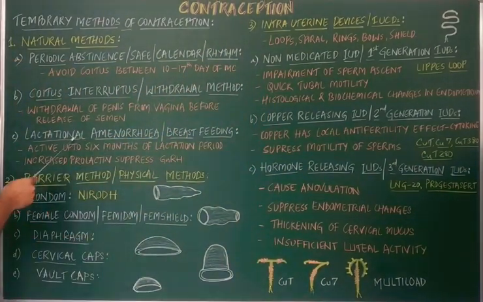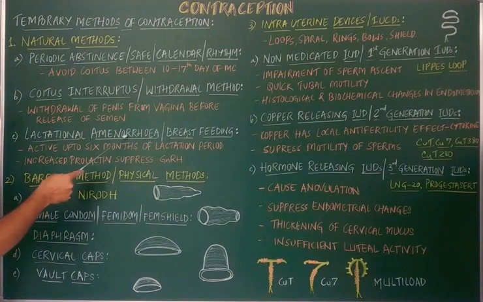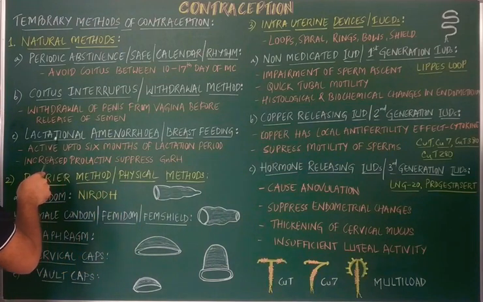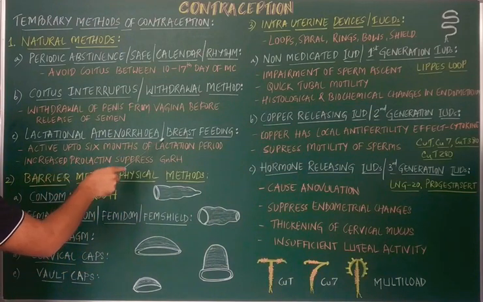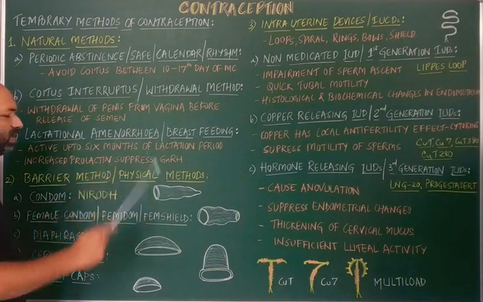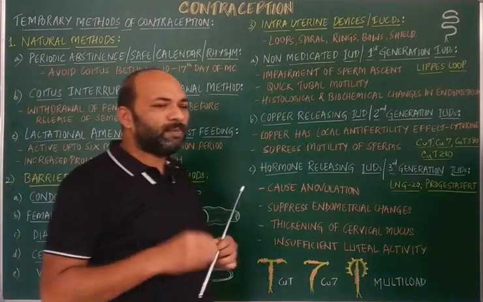And this particular lactational amenorrhea means the absence of the menstrual cycle. So during the lactation period, there is no menstrual cycle, and this particular method is very much active up to the 6 months of the initial lactation period.